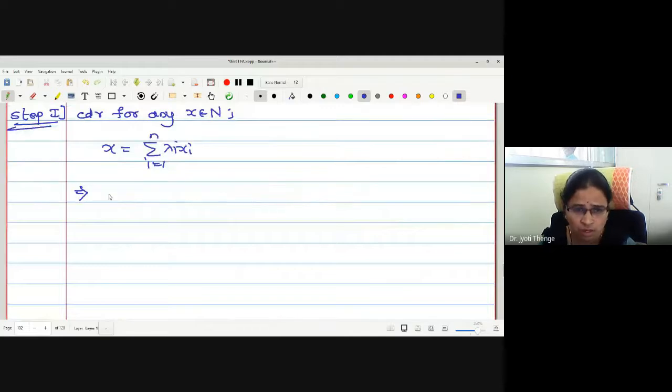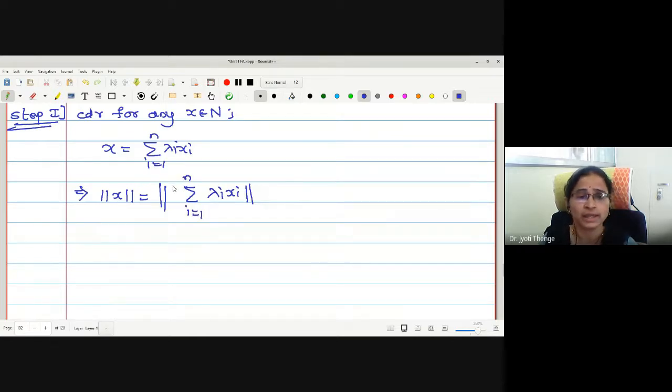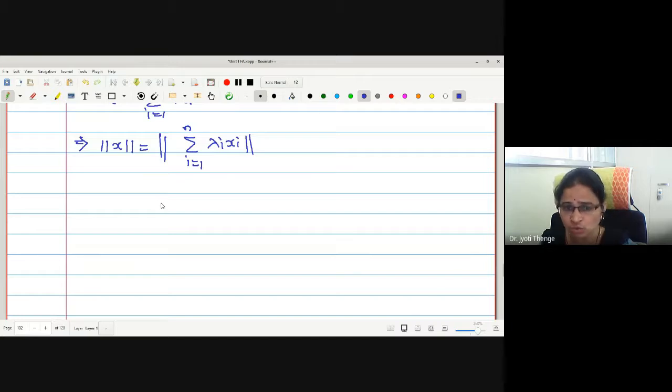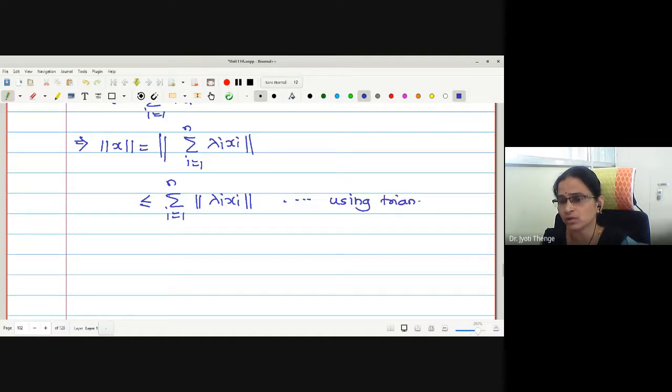Now let me consider an arbitrary norm on both sides. Let me use the triangle inequality. It becomes less than or equal to summation i equals 1 to n norm of alpha i xi, using the triangle inequality of this arbitrary norm.